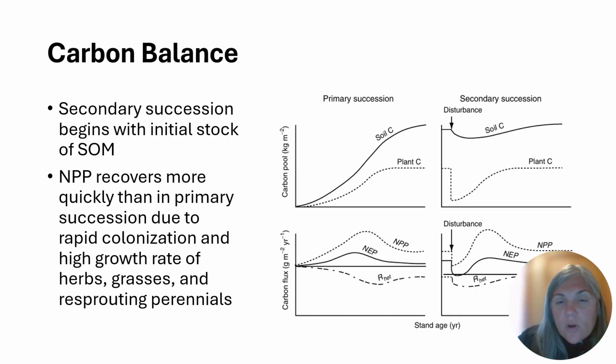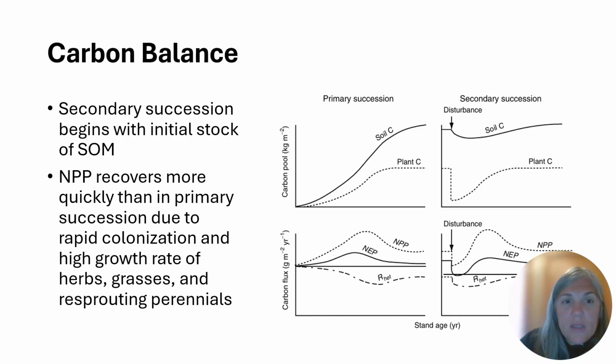We see that soil carbon and plant carbon are low in early succession, and then they start to accumulate and reach some type of plateau in late succession. NPP and net ecosystem production, again, are low. So is heterotrophic respiration. Low in early succession, they reach their peak or their highest point mid to late succession, and then in late succession they start to reach a plateau.